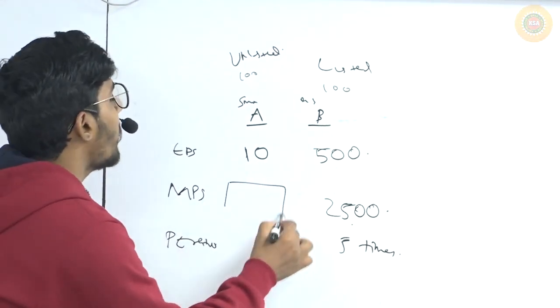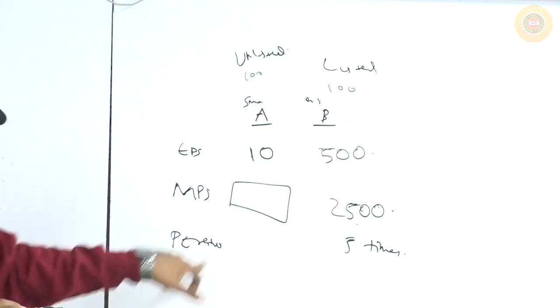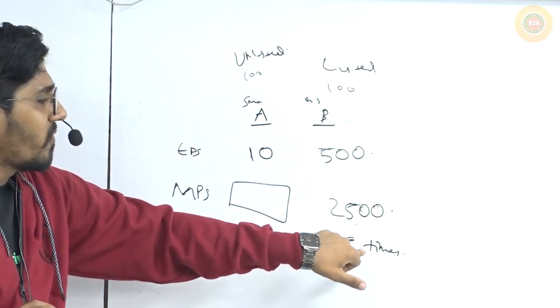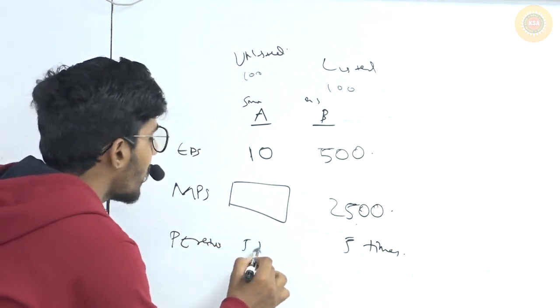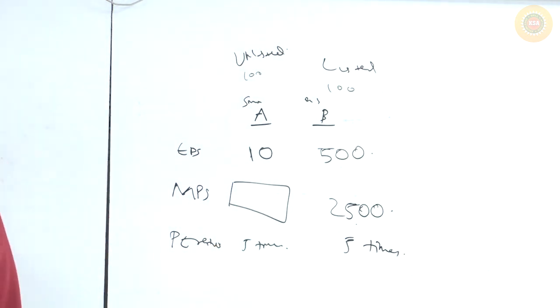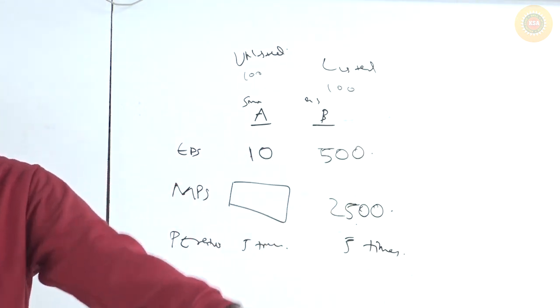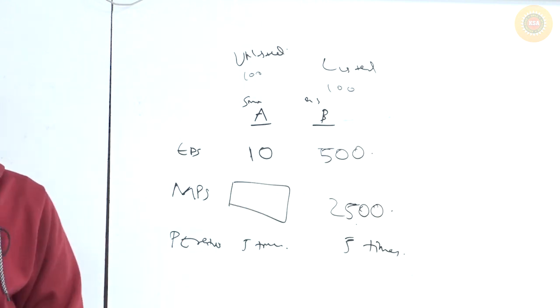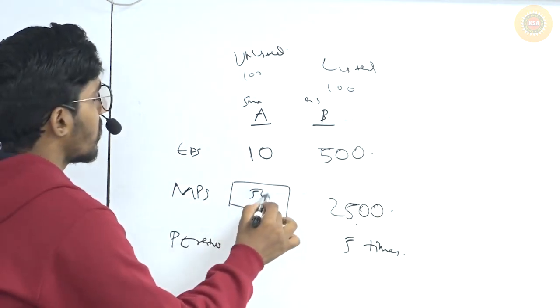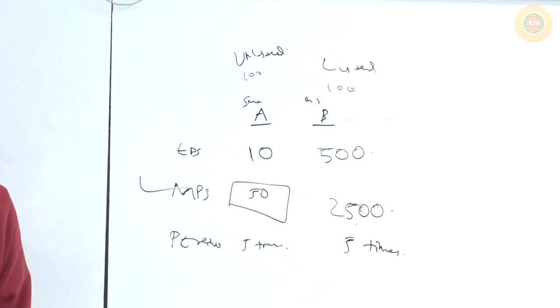Then what should be the value of this share? For this company, the shareholders are ready to pay 5 times. If this is the same company, here also they are ready to pay 5 times. Correct? Both are the same company. So here also the shareholders will be ready to pay 5 times. Then what is the value that I am deriving here? 50 rupees. So 50 rupees is the value that you derived for the company using a surrogate P/E ratio. Clear? So this is one way of valuing the share. See how easily you value the share. This is one of the easiest ways to value the share.